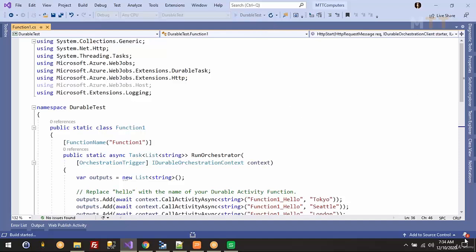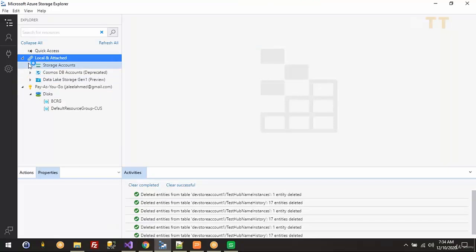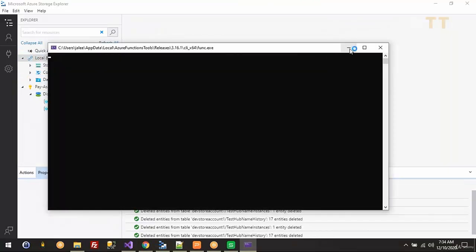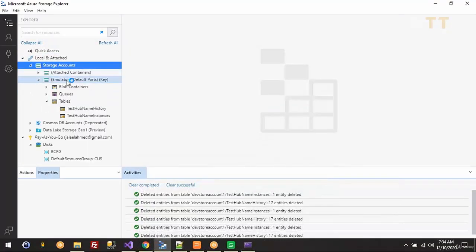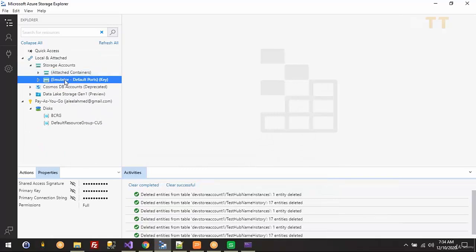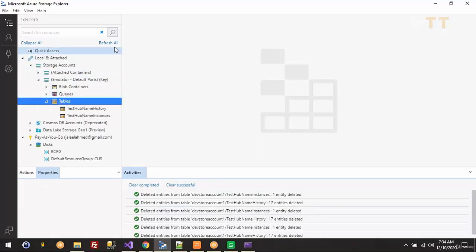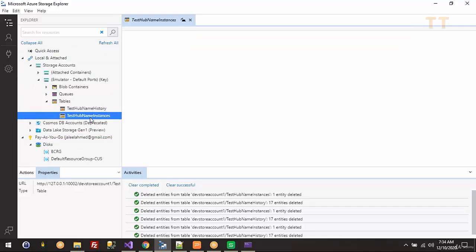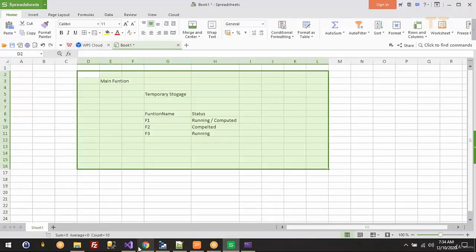The reason I'm running this is that sometimes you will not see this emulator here, because once I run this, it might start the emulator. Then we should be able to expand Local and Attached, and under Storage Accounts you will see something called Emulator. So you expand Emulator, and under Tables you should see these two tables, instance name and history name. So your durable functions are going to use these two tables to maintain that state, which we have discussed roughly in this Excel sheet.